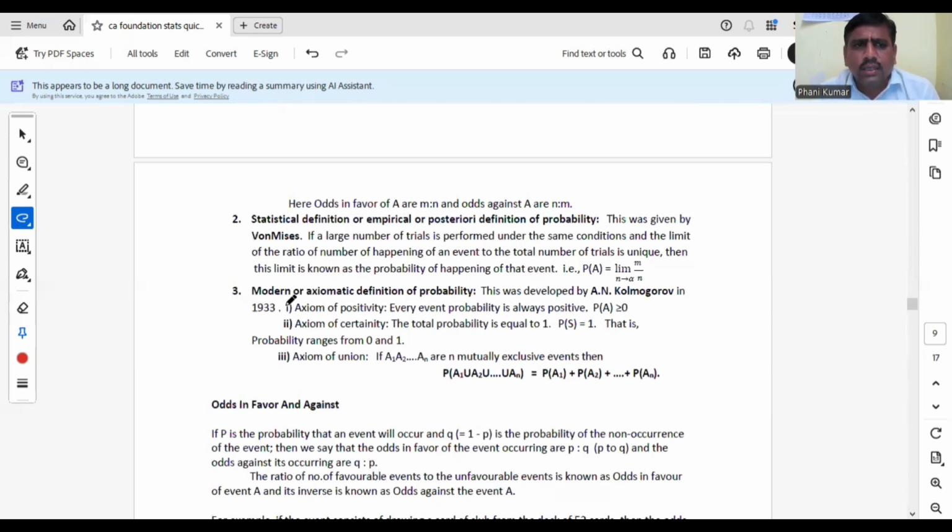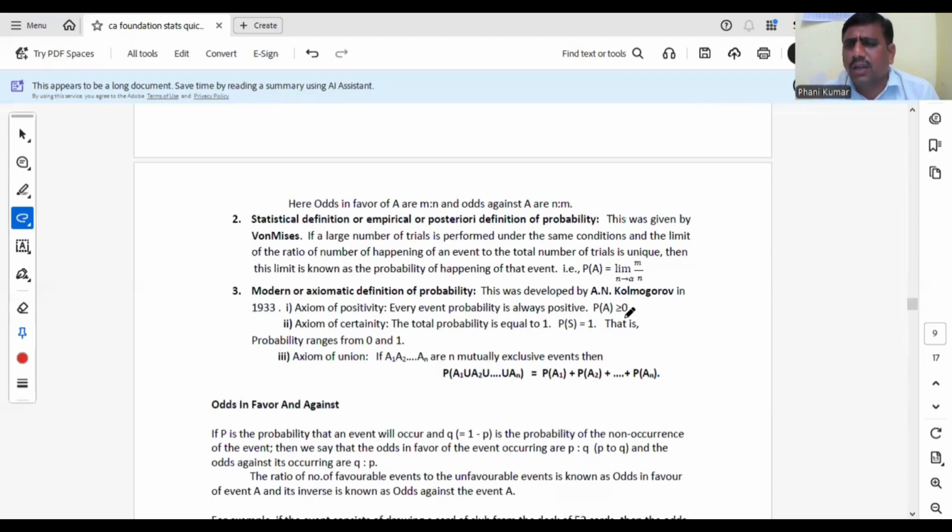ఓకే, నెక్స్ట్ axiomatic definition. Axioms means properties. There are 3 properties here. Axiom of positivity. Axiom of positivity means any event probability will always be positive and it will never be negative. Impossible event means 0, or if it is the probability of any event, if it is not impossible, then it will be positive. So always event probability will always be positive.